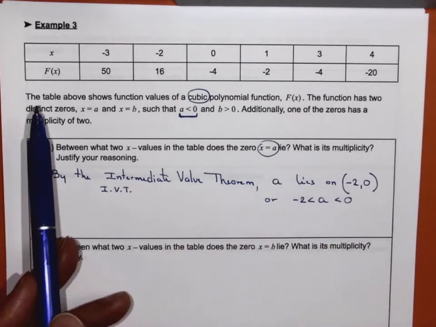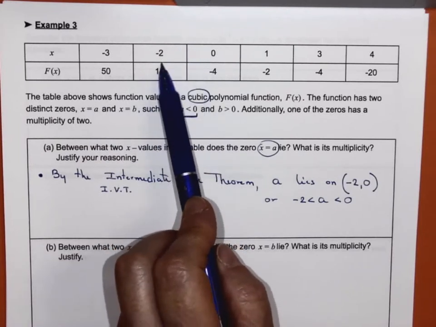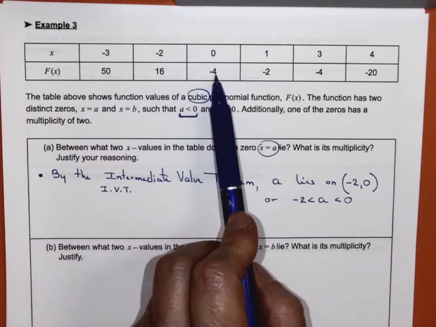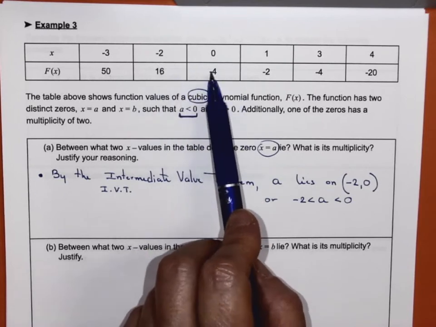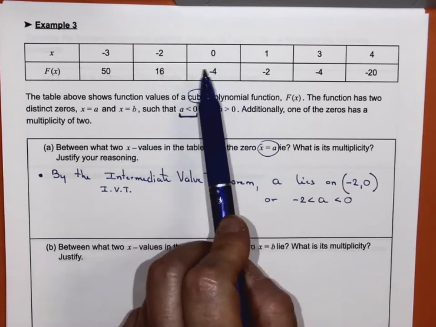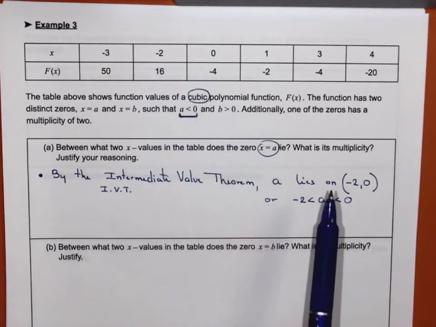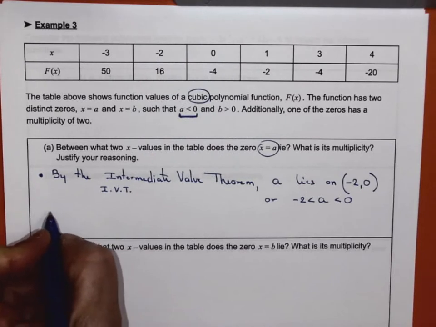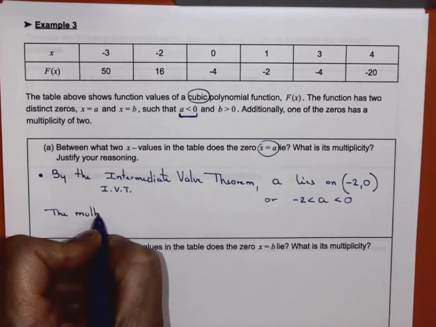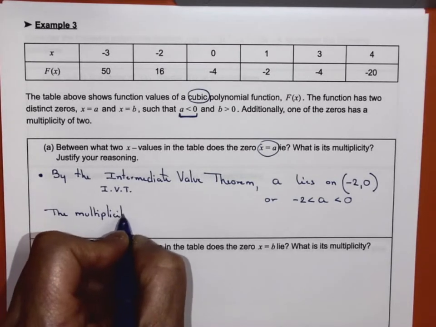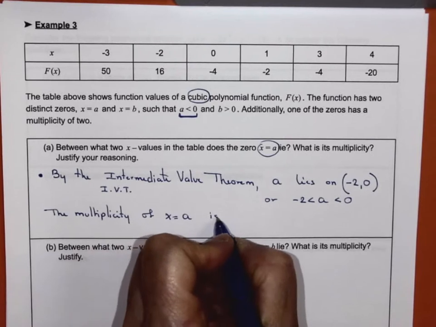What is the multiplicity? Well, my x-intercept is going to be here somewhere, and it goes from a positive value to a negative value. So there is no tangent there, right? Because otherwise we would go positive, positive, or negative, negative. So we know that the graph intersects the x-axis, so the multiplicity is 1. So the multiplicity of x equals a is 1.